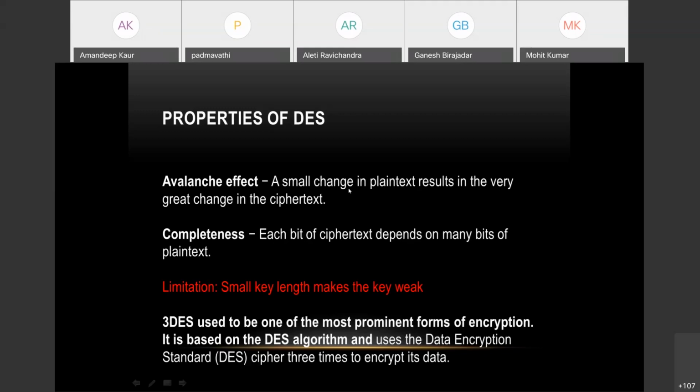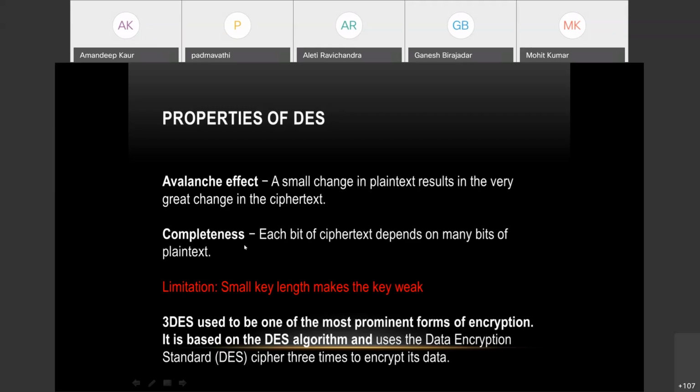So if you introduce a very small change in your plain text, the ciphertext is going to change a lot. This is the avalanche effect, which is desirable in all encryption algorithms. This is what we measure for all encryption algorithms. So DES is very good in this particular effect.